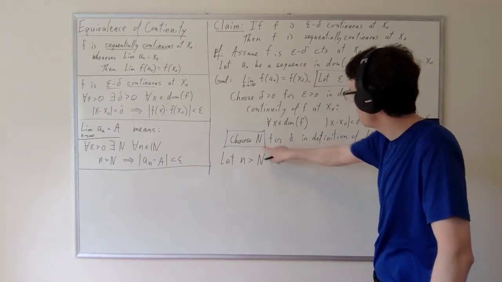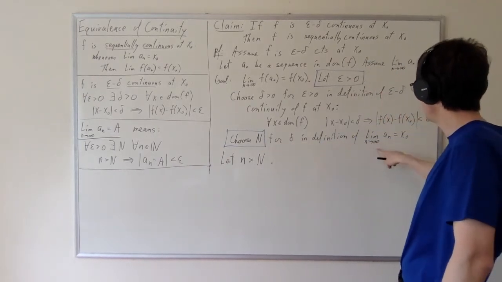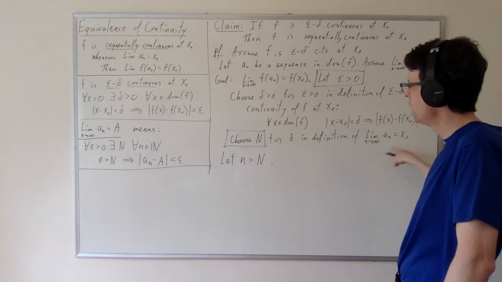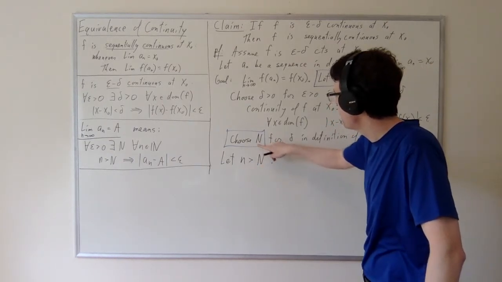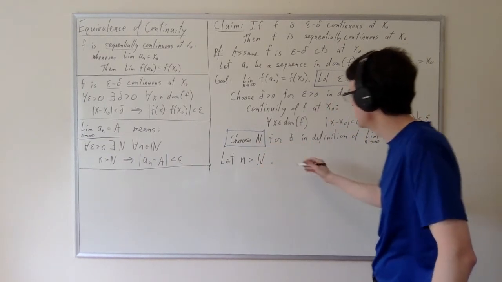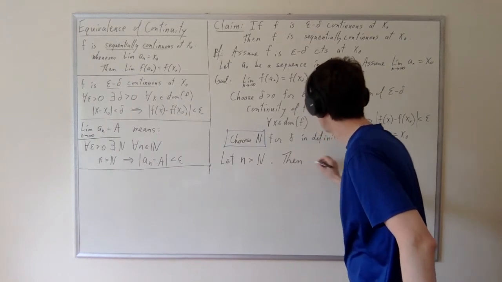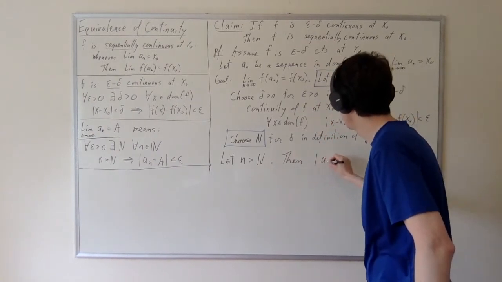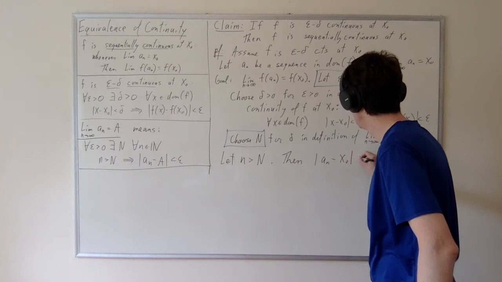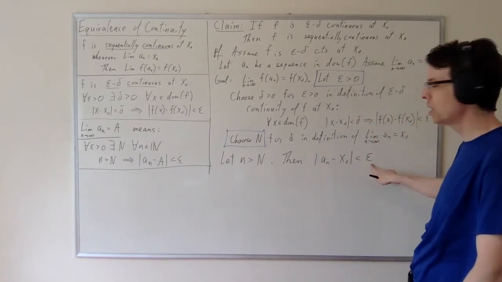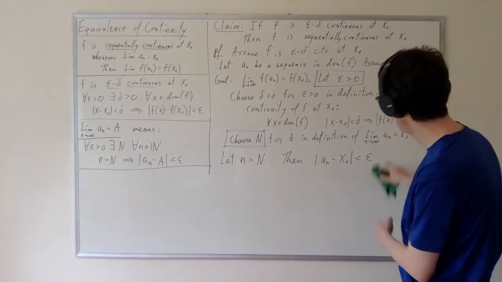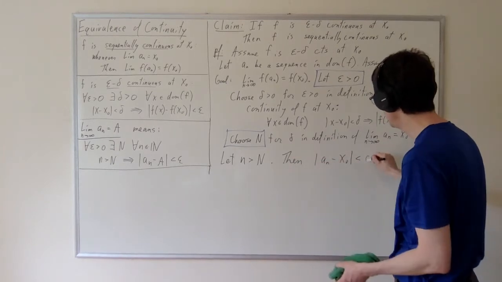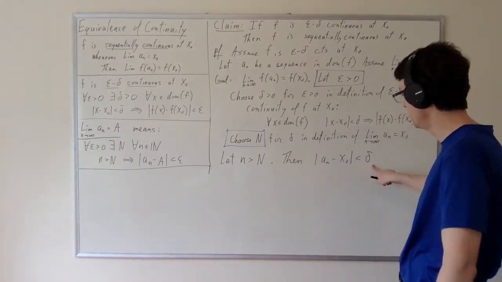Well, we've chosen cap n for delta in the definition of this limit. And if n is greater than the cap n chosen for delta in the definition of this limit, then what we know for sure is that an minus x naught is less than epsilon. Is it epsilon? No, it's not actually epsilon. We've chosen cap n for delta, so we know that this is less than delta here.